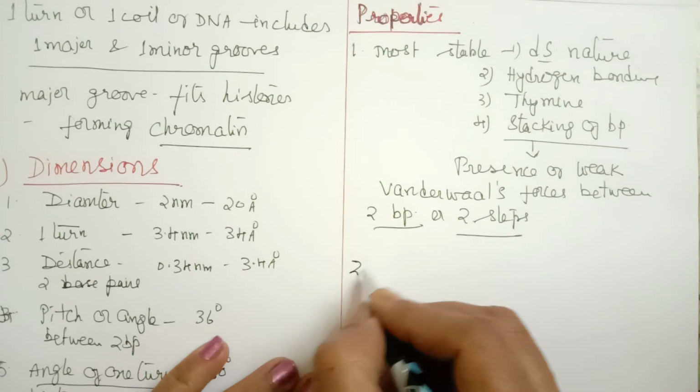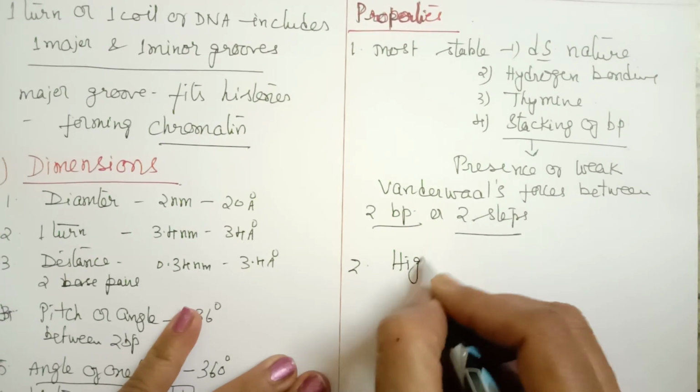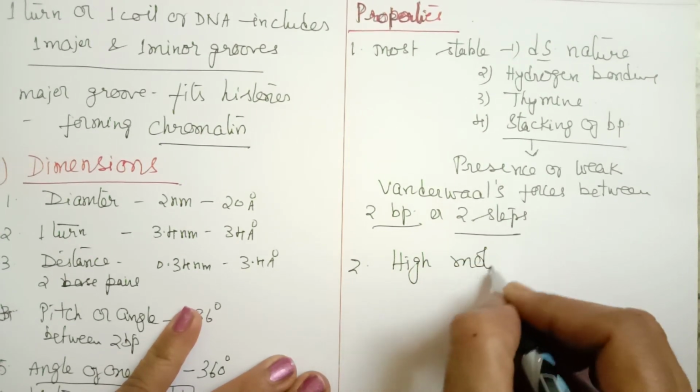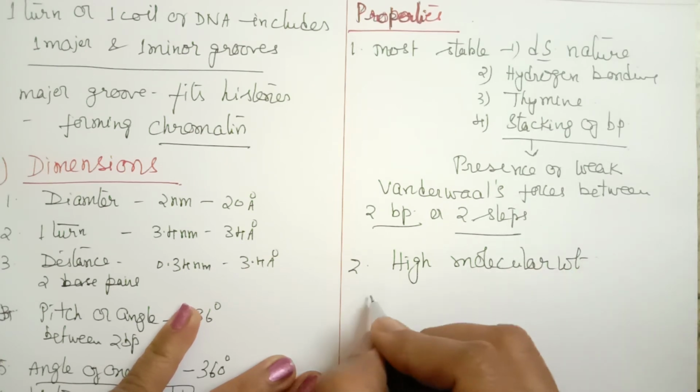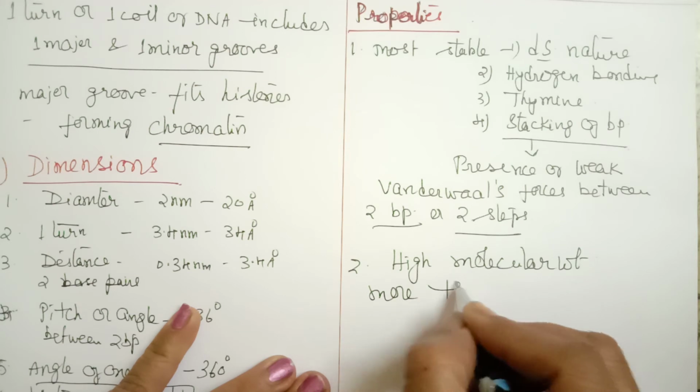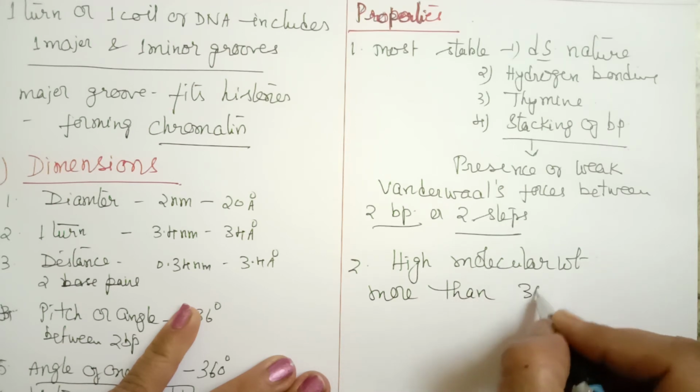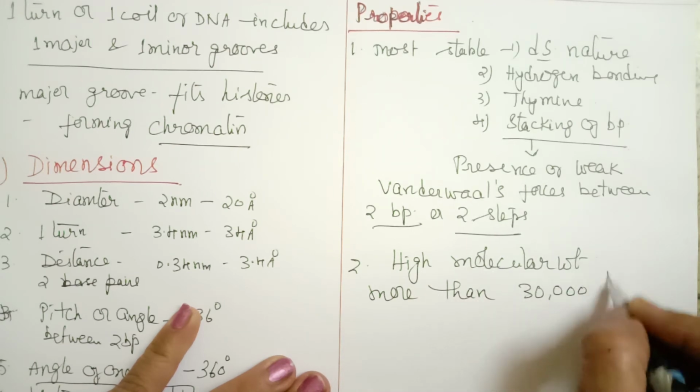Then the next property: it has a high molecular weight, many Daltons. It is measured in terms of Daltons. It is generally given as more than about 30,000 Daltons.